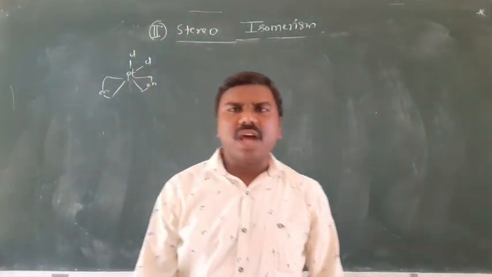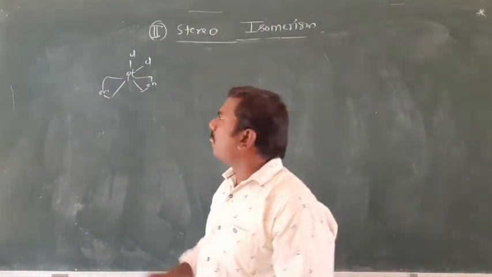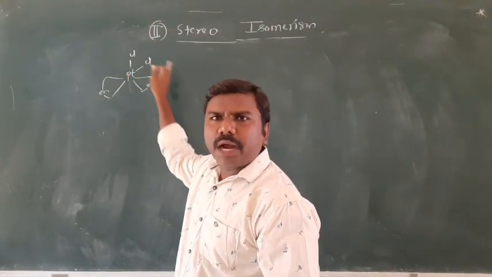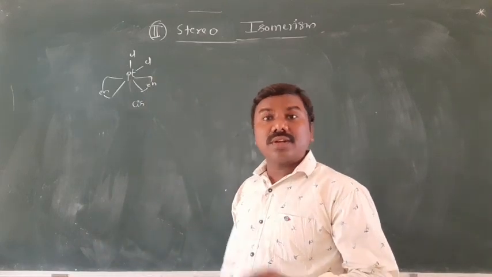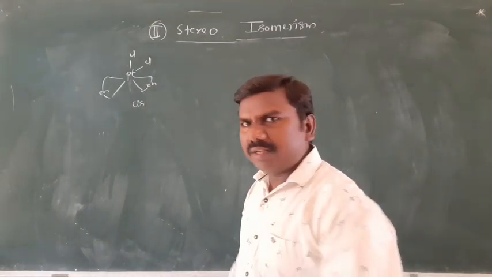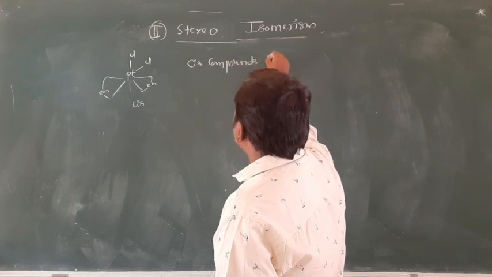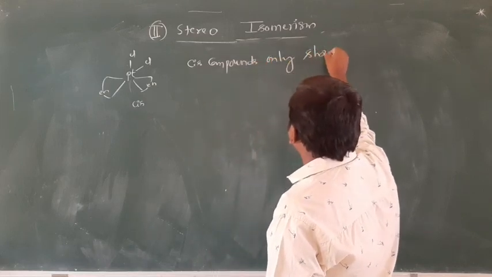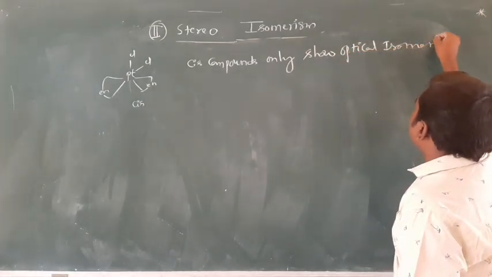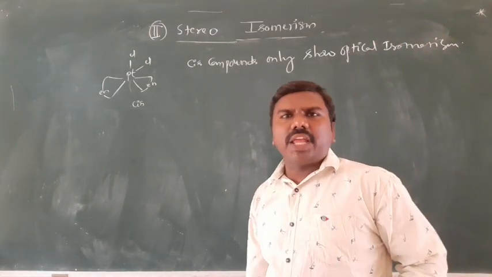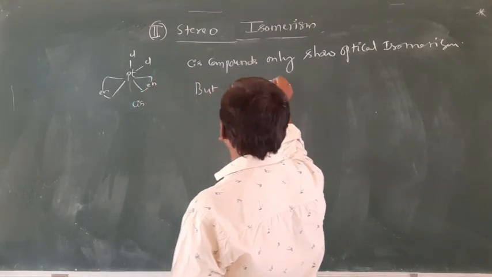As I discussed just now, these are dextro, another one is levo, already drawn structures. These two identical groups are on the same side, that's why it is cis. In the next structure also, chlorines are on the same side, cis. It means only cis compounds show optical isomerism. They can rotate plane polarized light, but not trans compounds.